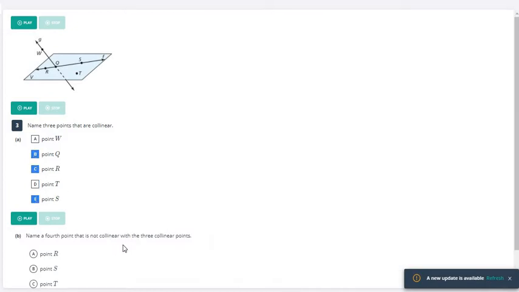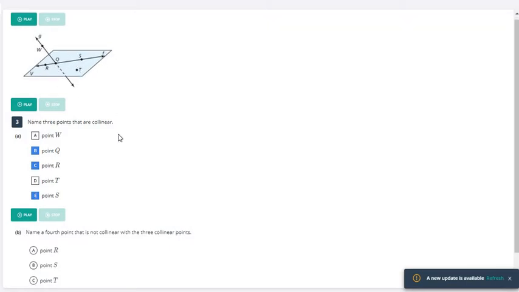So name a 4th point that is not collinear with the other 3 points. So Q, R, and S, so just name any other point that is not collinear with these. Well, we have 2 other points on here. One is W and one is T. Again, this capital V over here that doesn't have a dot, this is the name of the plane, so this is plane V. And this F over here is just another name for this line. So this is line F, this is line G. So T and W are not collinear with these.